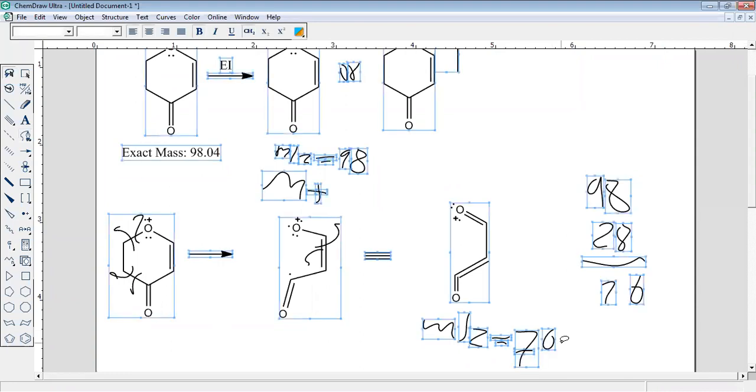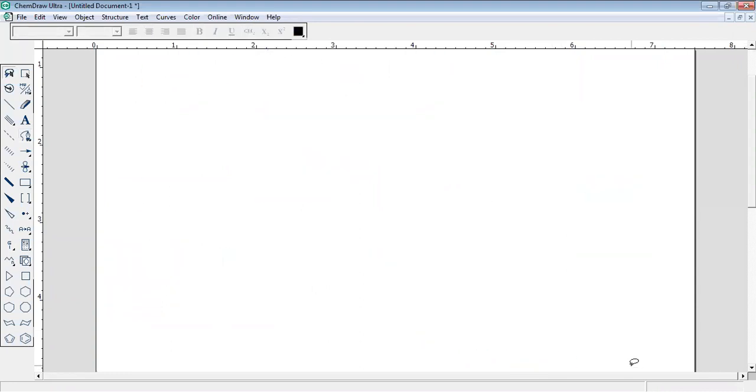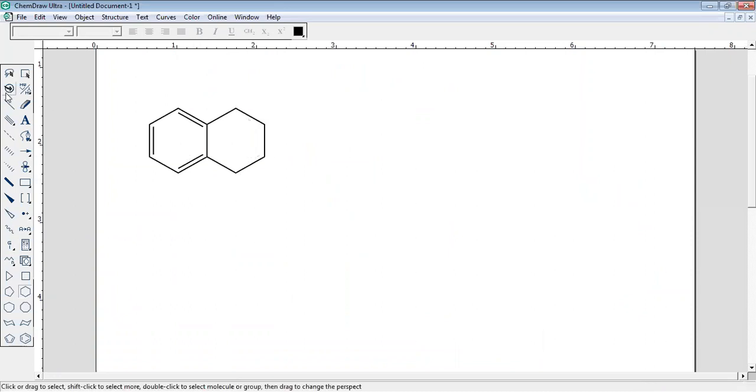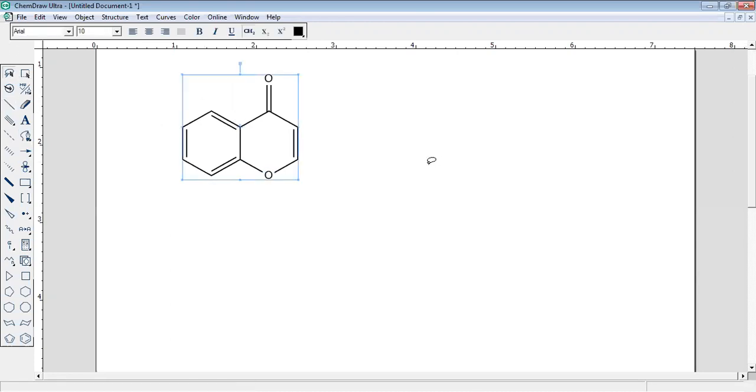Okay, so like this, we can go for a number of reactions. So you write what are the compounds which can undergo the retro Diels-Alder reaction. There are a variety, so let us take an example. Suppose I am writing here a double bond, and at this position there is a carbonyl, and here oxygen. So what do you think, whether this will undergo RDA or not?